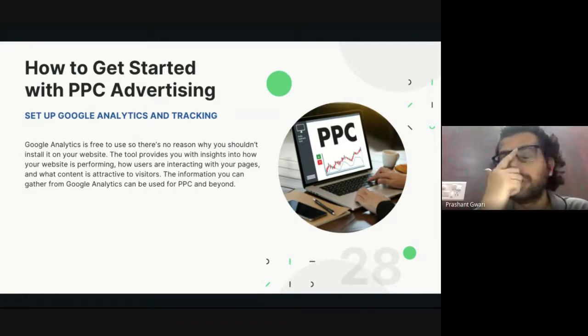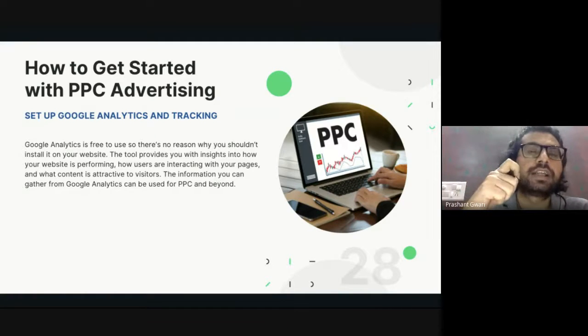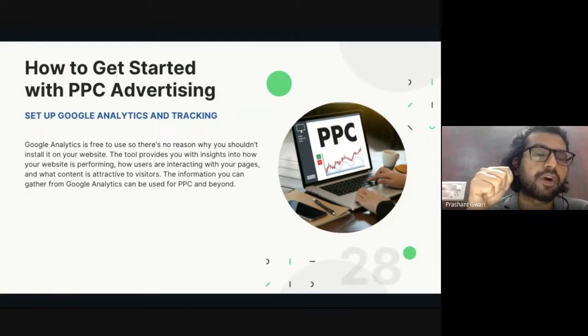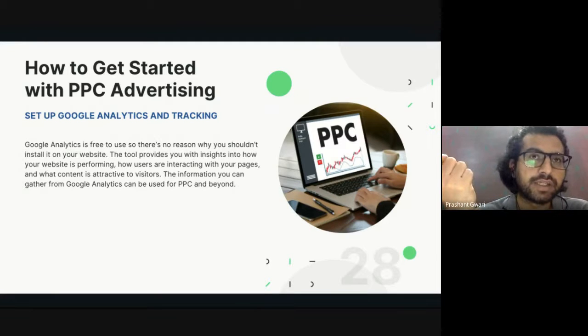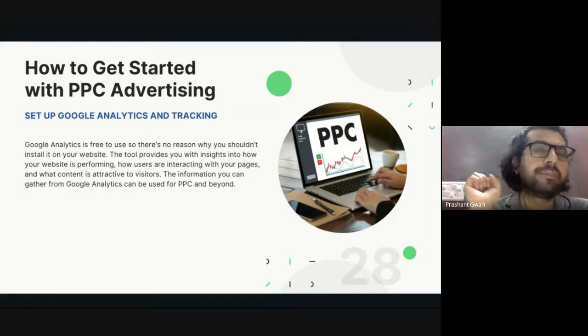That tool will tell you which page is generating how much traffic, what kind of action your audience is taking on your website, which device they are coming from, which time they are coming from, which platform they are using. It will tell everything about your customers, or the action they are taking on your website. And it includes all the insight of the PPC advertising.